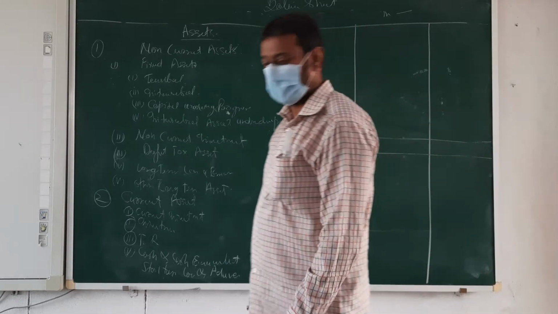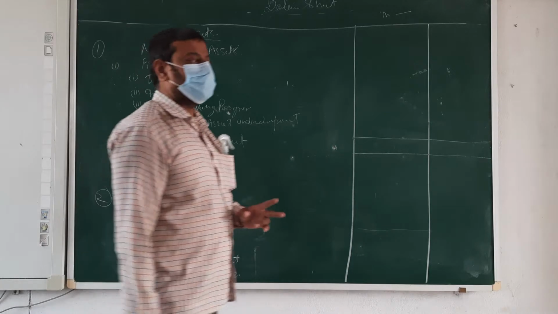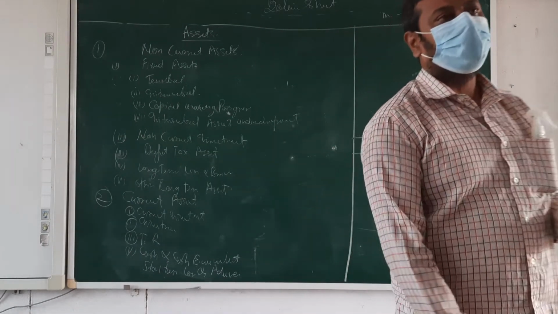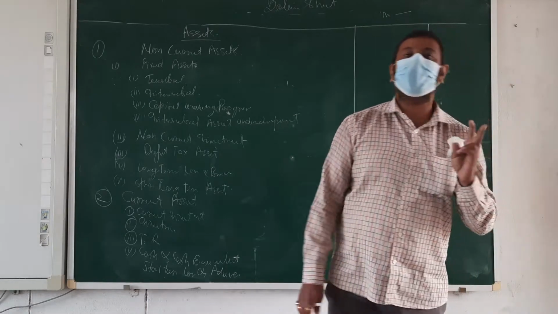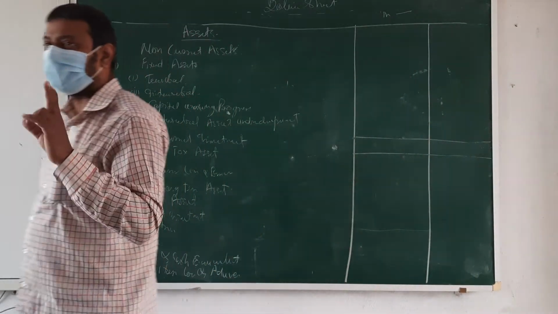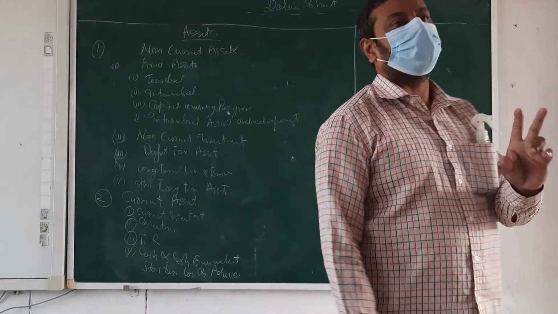Next. Trade receivables. Trade receivable is divided into two parts: one is debtor and second is bill receivable. Bill receivable, BR. That is what we used to use, BR. Okay, beta. These two come in trade receivable.